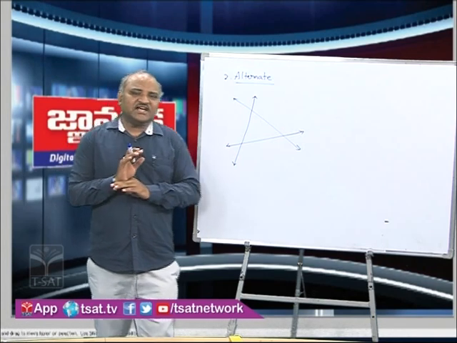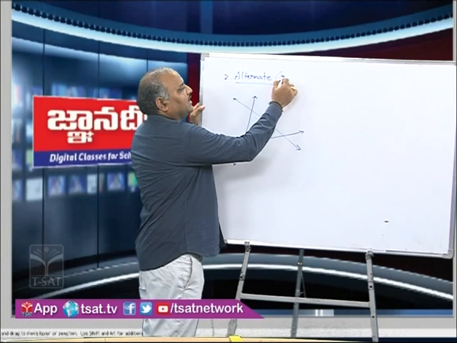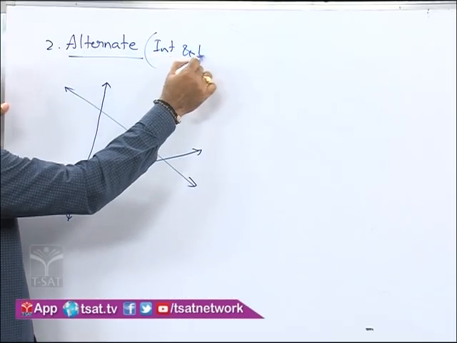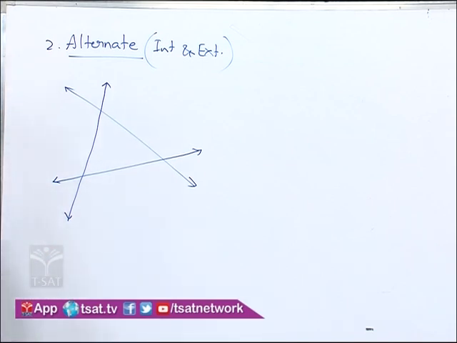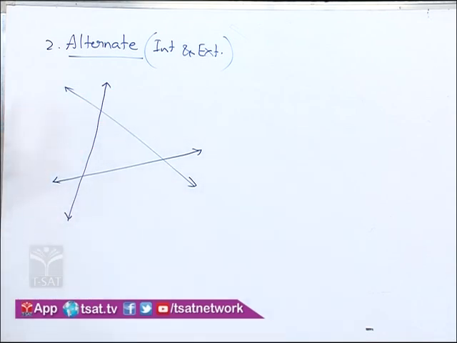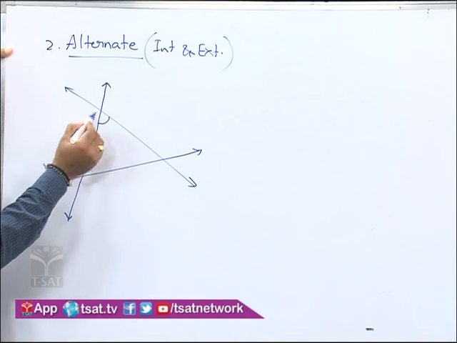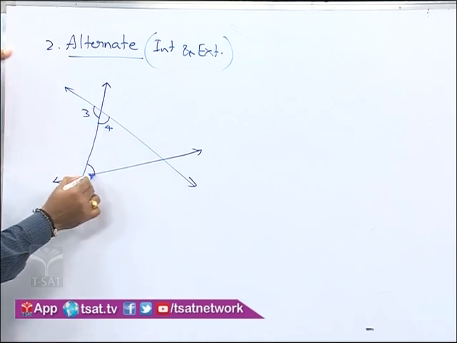So first let us consider only interior angles. In alternate angles also we have interior and exterior separately. We can say pairs of alternate interior angles and alternate exterior angles. So let us take interior angles first. In interior angles, we have angles 3, 4, 5, 6.